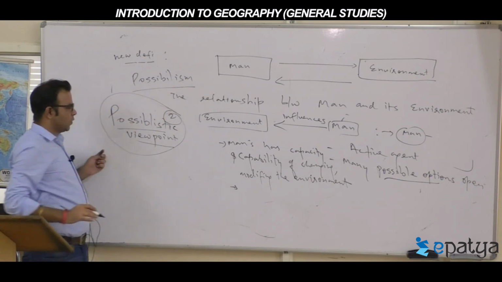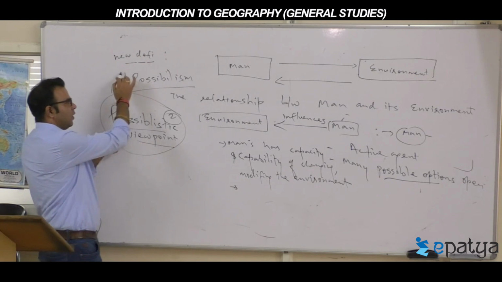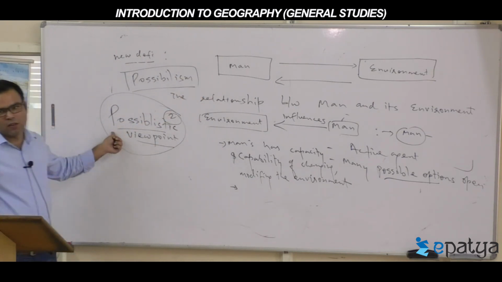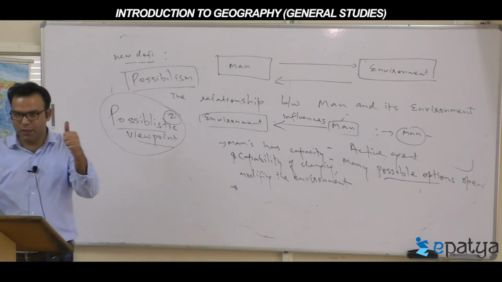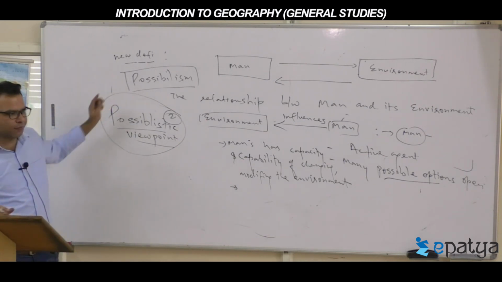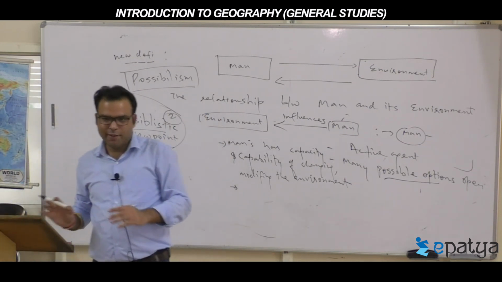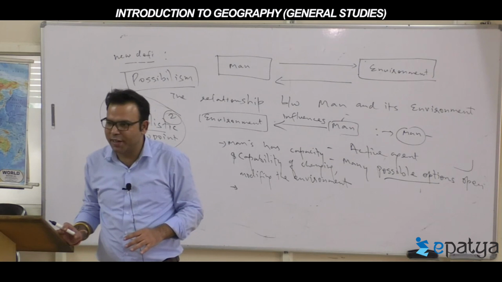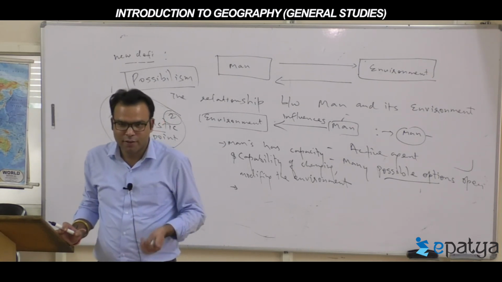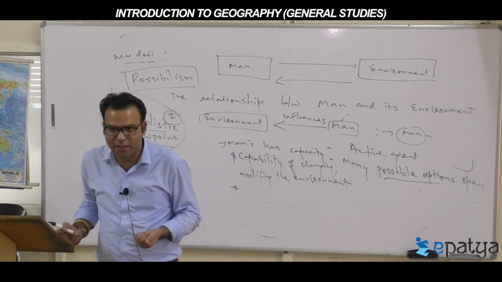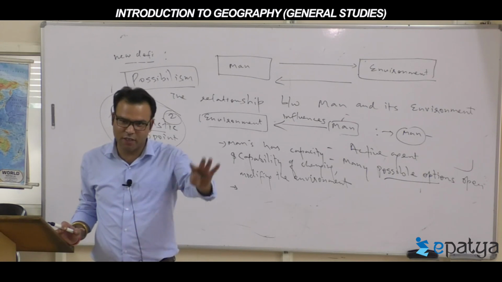Those who possess a possibilistic viewpoint, this kind of thinkers, this kind of literature is called what? Possibilism. First was determinism, environmental determinism. This is called what? Possibilism. Now, according to this viewpoint, man can do anything. That means man can grow rice on Mars. Okay, you got this idea?